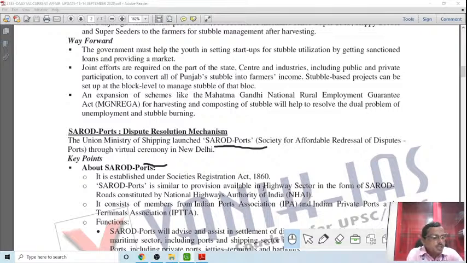In the country, ports play a very important role in our economy and our transportation. We have major ports and minor ports. We have ports in the government sector managed by the Port Trust of India, and a number of ports in the private sector. Take the example of Odisha: Paradip is the government port managed by the Port Trust of India. In West Bengal, the Haldia port is also managed by the Port Trust of India.